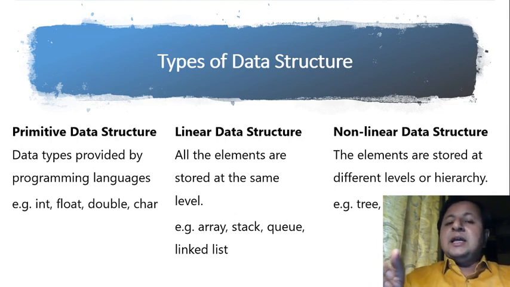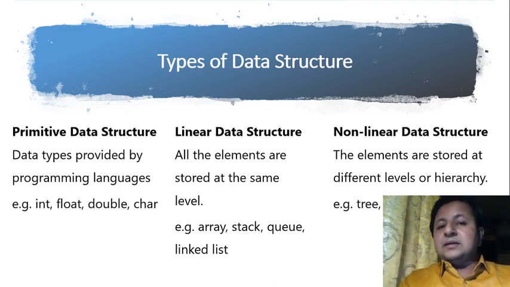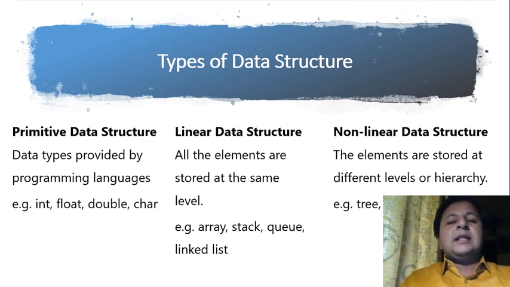As the name suggests, here the elements are stored at different levels, or we can say the elements are stored with hierarchy. I'll have a data structure where one element is at a higher level and one element is at a lower level. They are not linearly placed, and that is what is called non-linear data structure. The very typical examples are tree and graph. These two are going to be our chapters because they are very important data structures, and we will be learning them in detail.